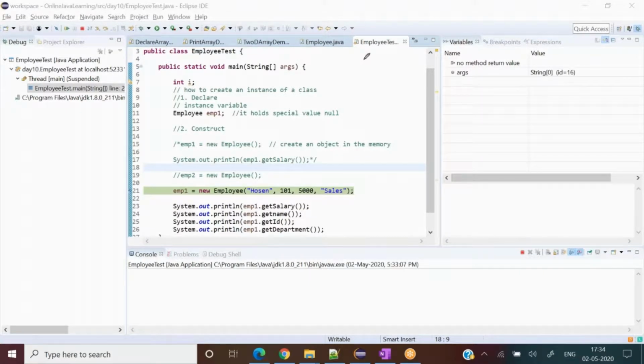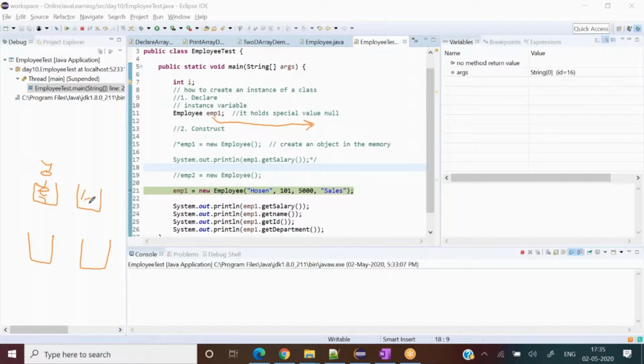So see carefully the diagram I will be plotting here. First of all, I have this employee reference here, right? This is my employee reference. I have not written anything yet. When line number 21 gets executed, I'm passing 4 different bowls with values: 1, 2, 3, 4. The first one has Hossein.